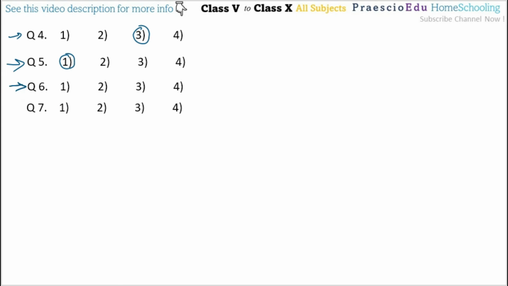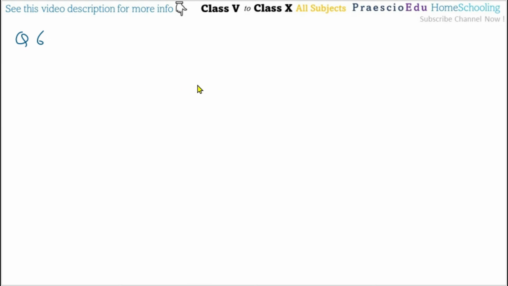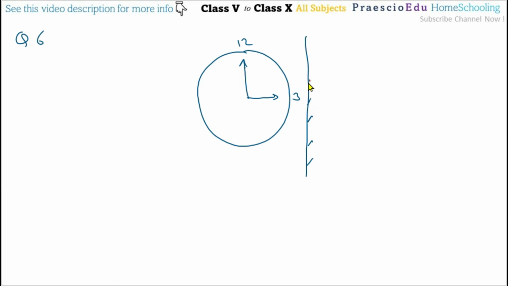Then question number 6. At 3 o'clock, the hour hand shows the northeast direction in a mirror. Okay, so watch. Actually, 3 o'clock means the direction is here and this is here. This is minute hand, this is hour hand. So this is 3 and this is 12. But in mirror, so suppose this is a mirror, and in mirror, how does this look like? So this will look like this one. Okay, but actually in the mirror how it looks like, this hand. Now this is hour hand and this is minute hand. Okay, H is for the hour hand and this is minute hand.